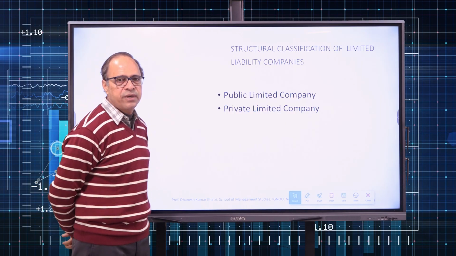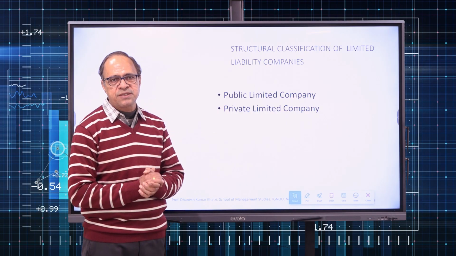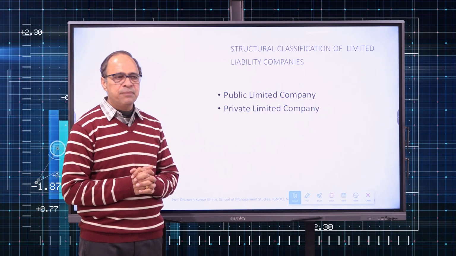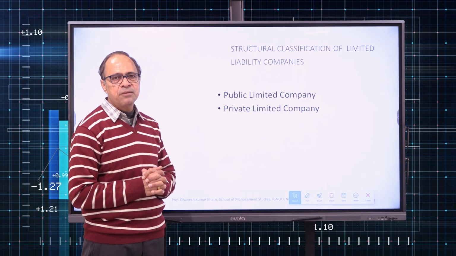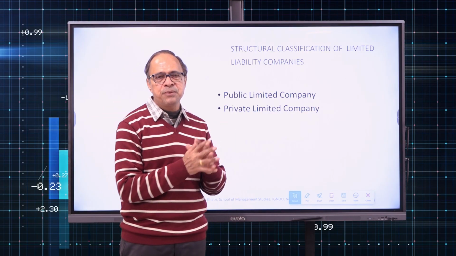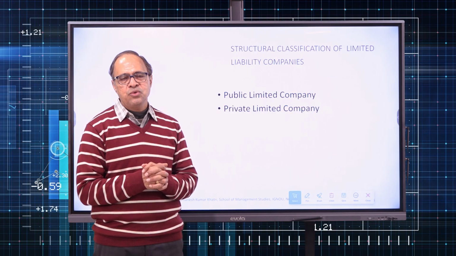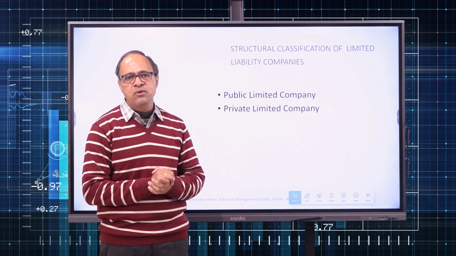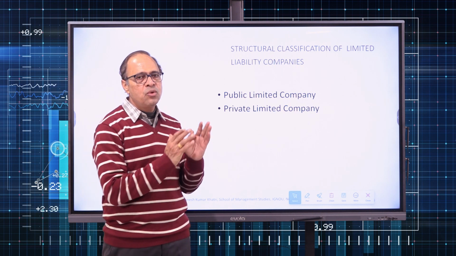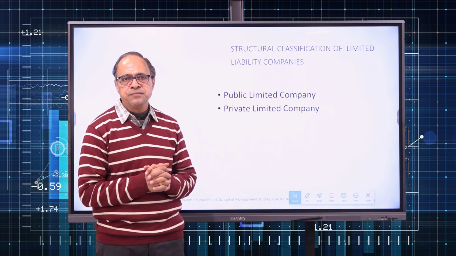Structure wise, we can classify the limited liability company into two. These are the prominent two structures, public limited company and private limited company. Give a pause and think, what is a public limited company and what is a private limited company? We get different answers in our regular class from the learners. But yes, I'll tell you what is a public limited company and what is a private limited company.